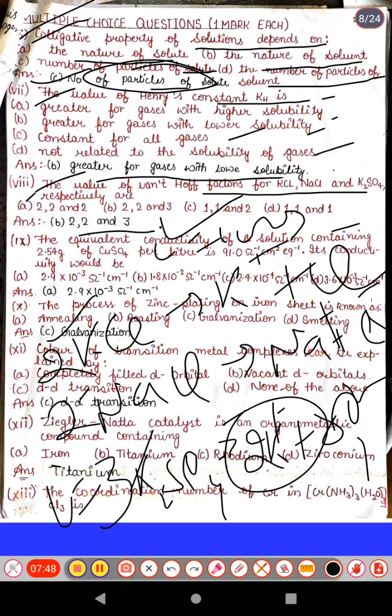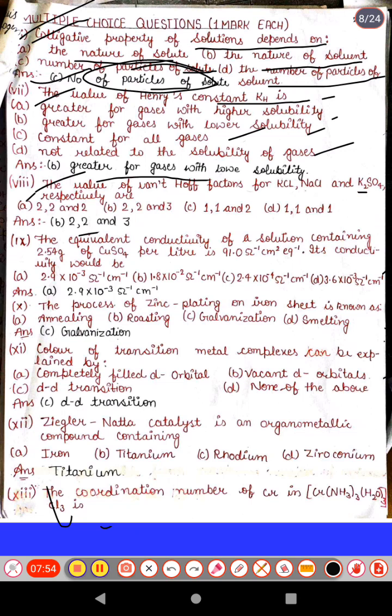So next question: the value of the equivalent conductivity of a solution containing 2.54 grams of copper sulfate per liter is 91, and its conductivity should be? So calculate the equivalent conductivity.